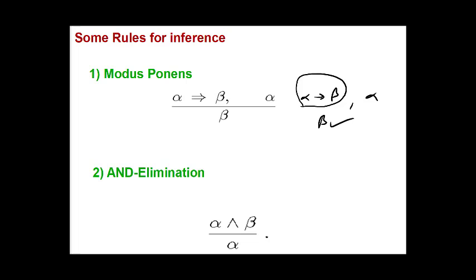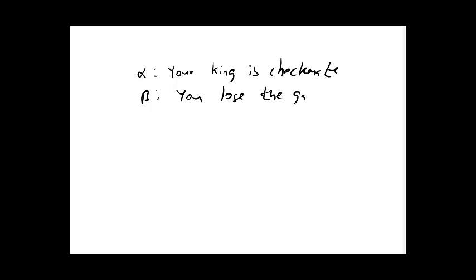Let us understand this with an example. Suppose we have a sentence alpha, which says your king is checkmate, and beta is the inference, you lose the game.